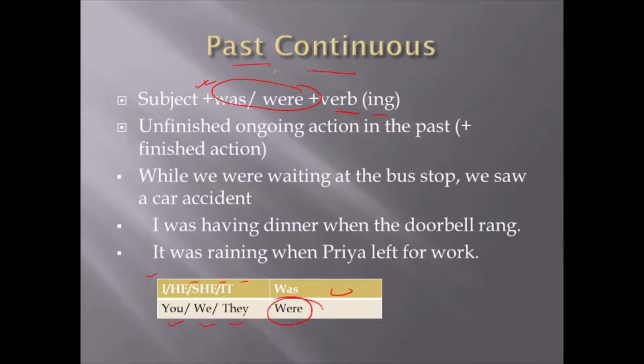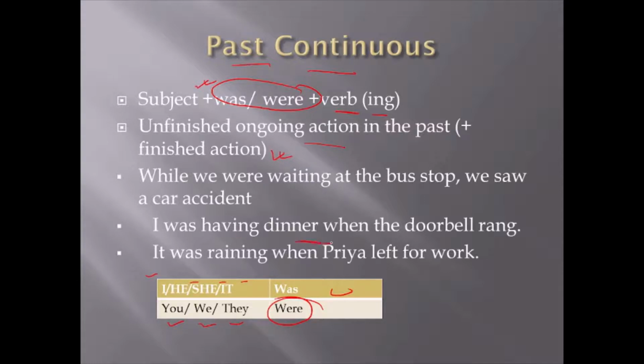Now why do we use the past continuous? When there are two actions, one is already done and one is still ongoing in the past. So while we were waiting at the bus stop, we saw a car accident. Okay, so both are past actions they are telling. One was already done and one was at that time still ongoing. So when the accident happened, they were waiting at the bus stop, right?